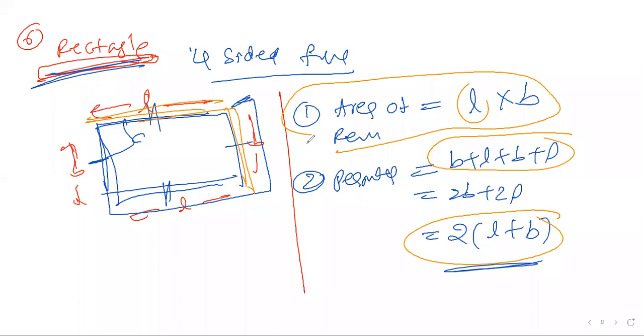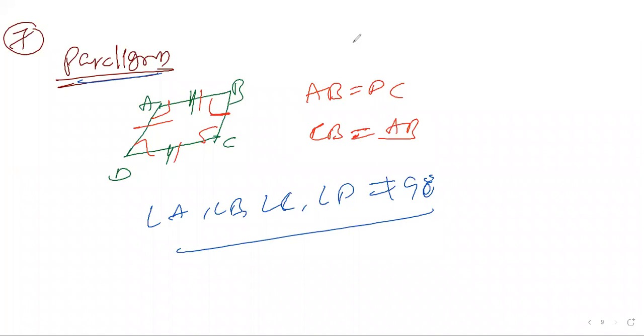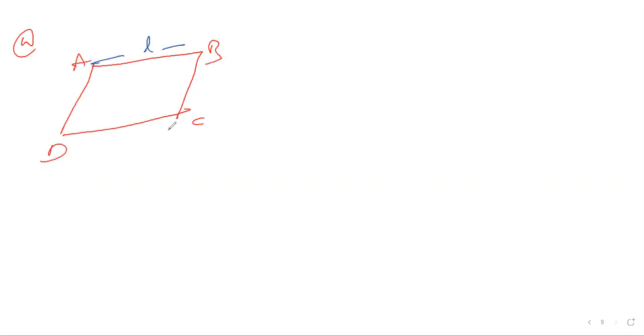Here also we can find the area and perimeter. First of all, before writing the formula, I'll redraw the parallelogram diagram. This is a parallelogram, with a slant like this. This is A B C D. Here this is the length, this is the breadth, this is the length, this is the breadth. Here the interesting part is I'm extending one line. I'm drawing one line. This is the height of the parallelogram. Here the formula changes a little.